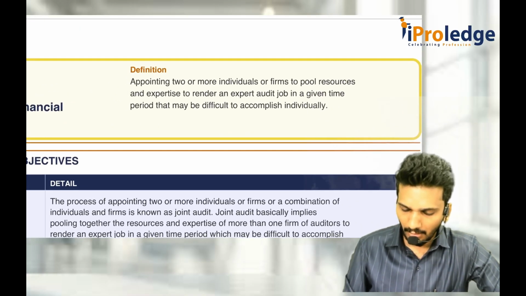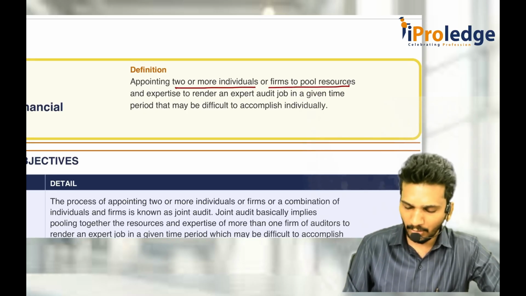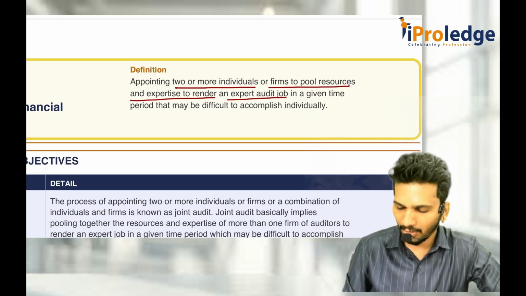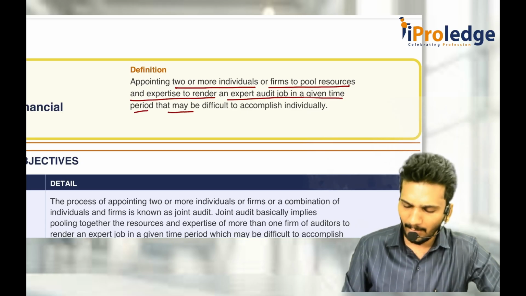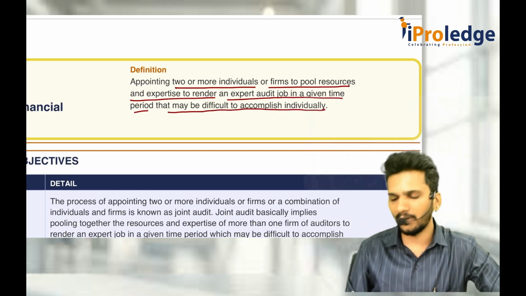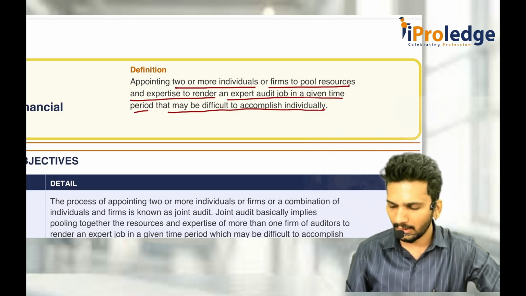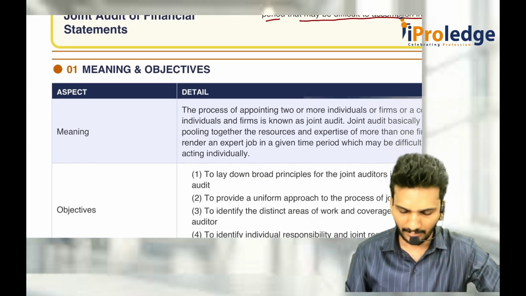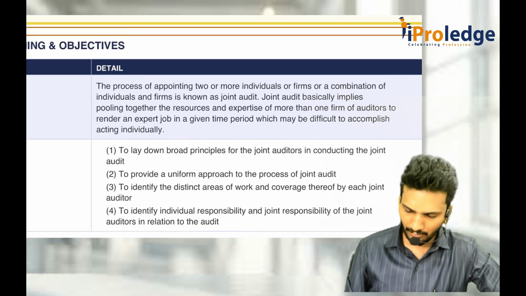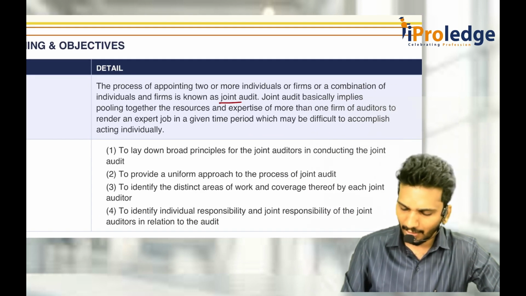So appointing two or more individuals or firms to pool the resources and expertise to render an expert audit job in the given time period, that may be difficult to accomplish individually. If it is given to a single party, it is difficult to get done. That is why they might appoint more than one person. So that is called joint audit.